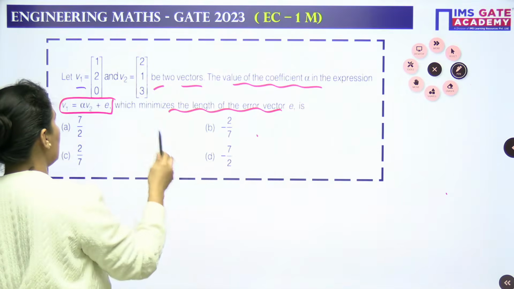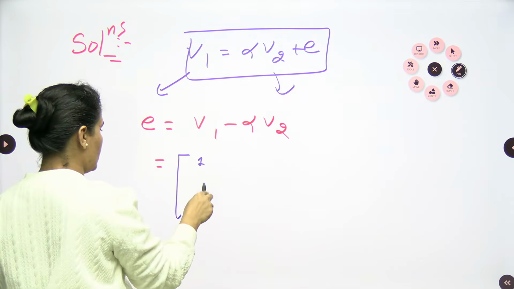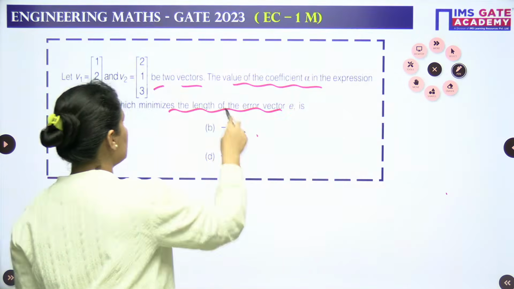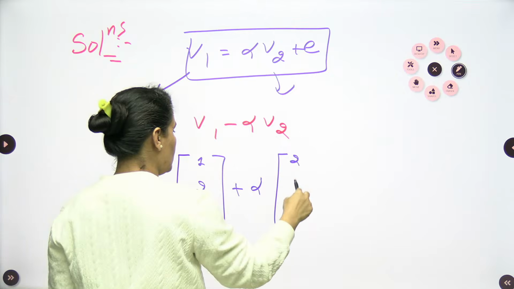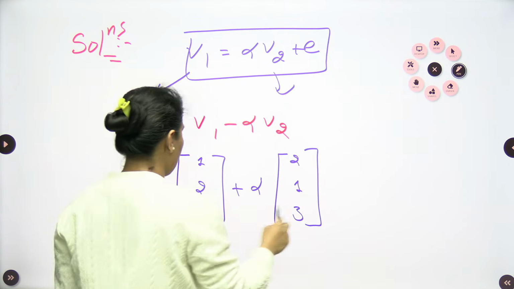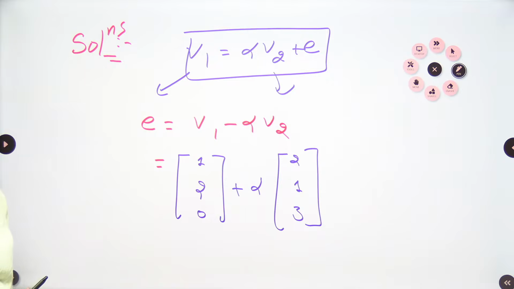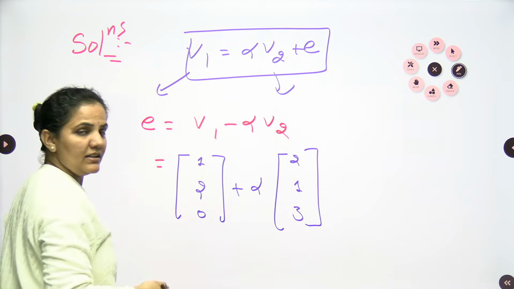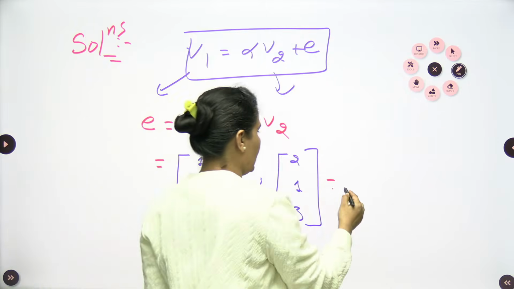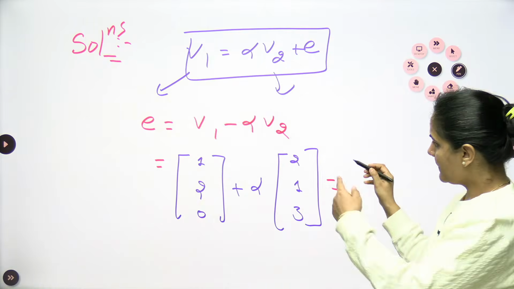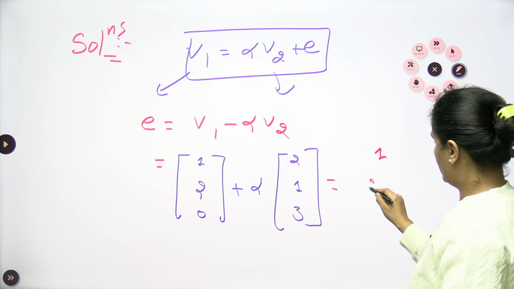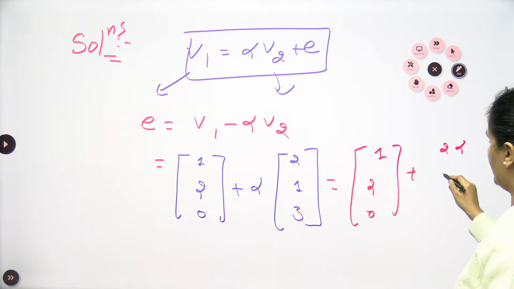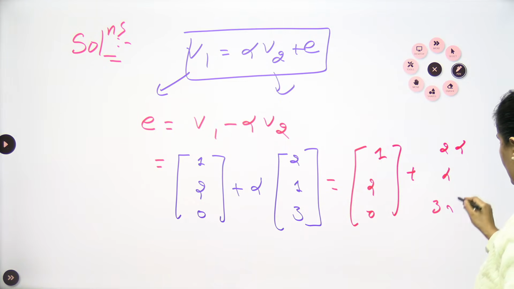The value of v1 we already have, which is (1, 2, 0), minus alpha times the value of v2, which is (2, 1, 3). When I approach this, I need to multiply by alpha and then subtract, so I have the vector (1, 2, 0) minus (2 alpha, alpha, 3 alpha).